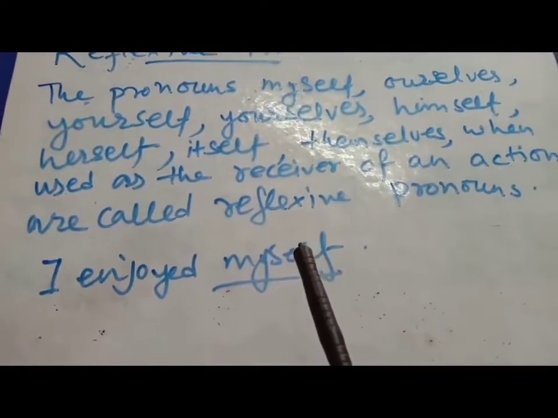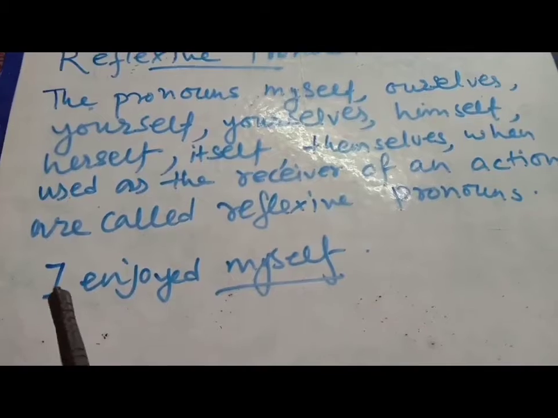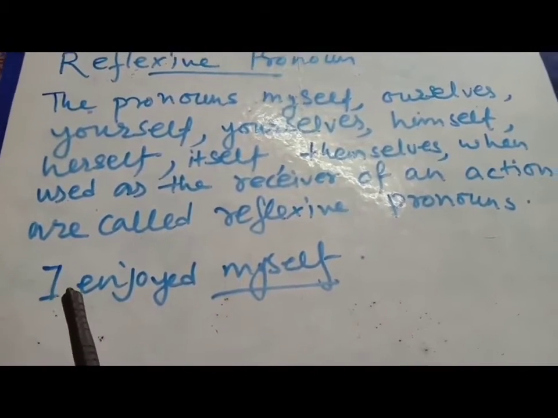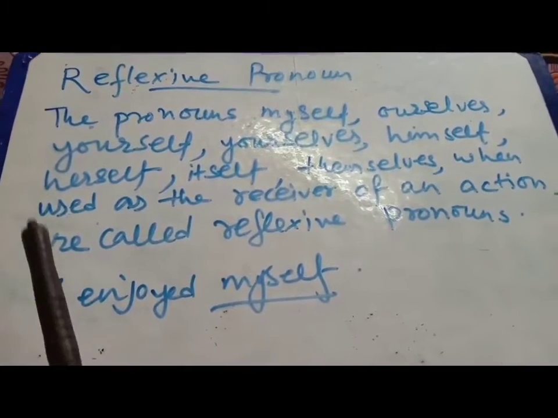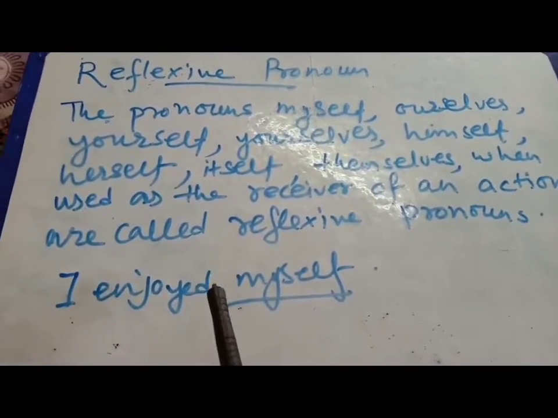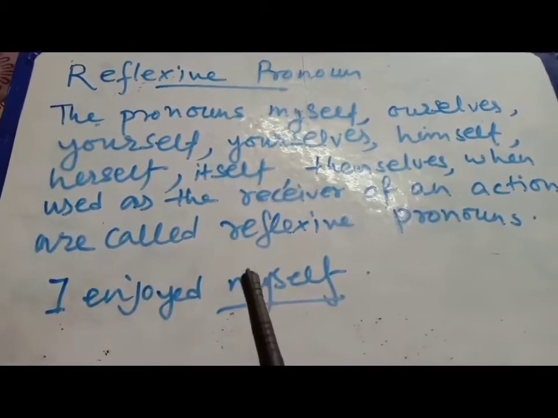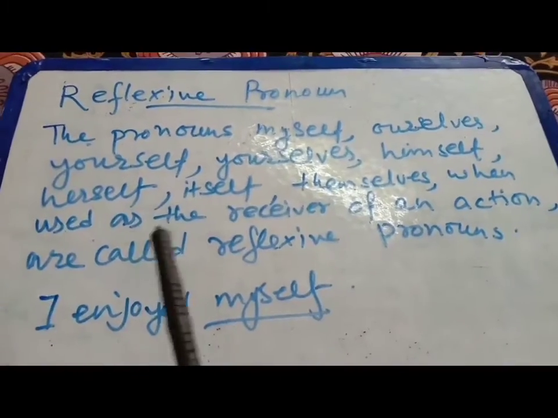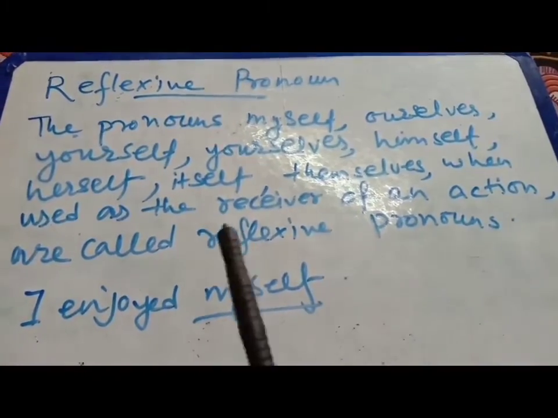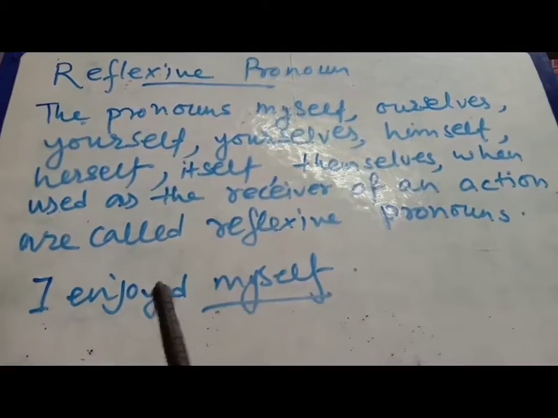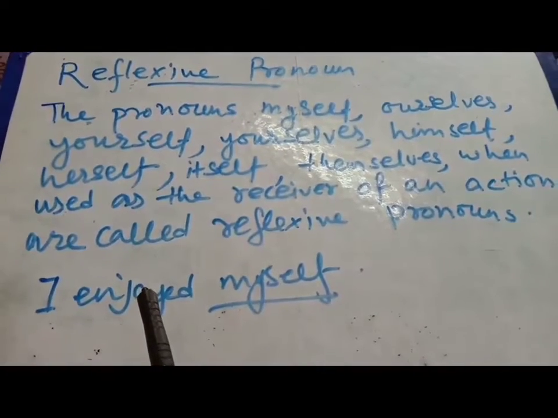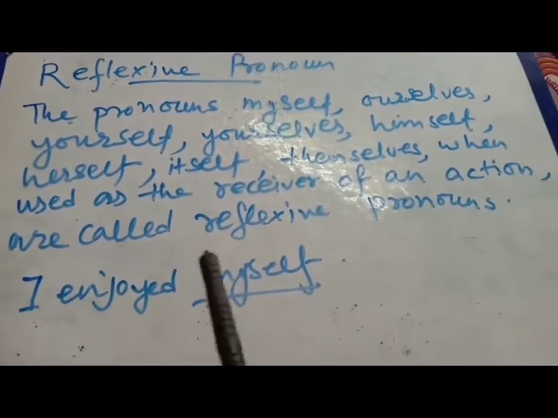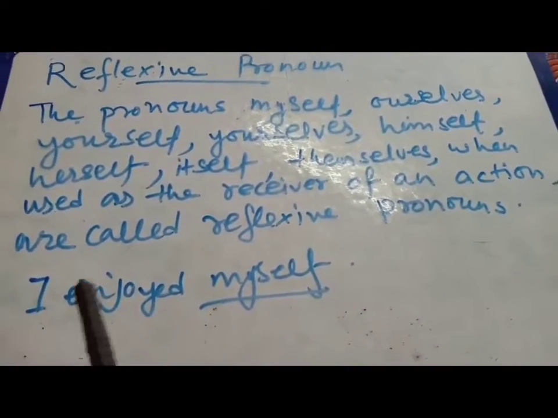So here I enjoyed myself. Who is enjoying? The person who is the subject, that means the main subject of this sentence, that is the person I. So here he is enjoying, and enjoying that means himself. So I enjoyed myself. So here you can see it is used as the receiver of an action. So what is the action here? Enjoyment. So who is enjoying that? I. So myself, that means the person is enjoying. So that's why it is written I enjoyed myself.